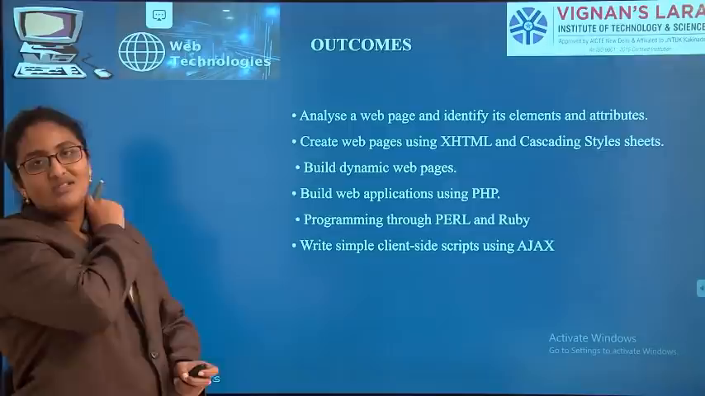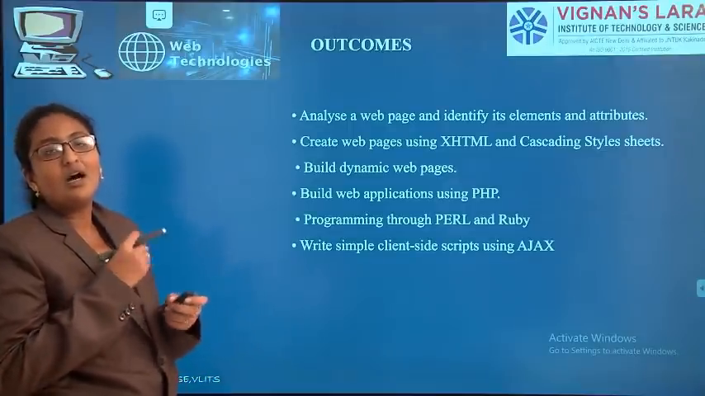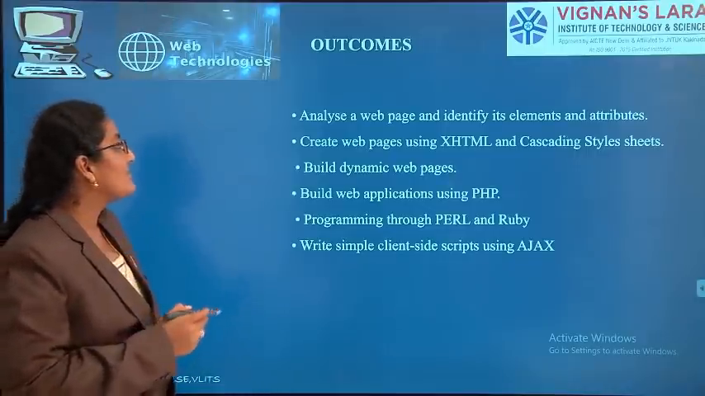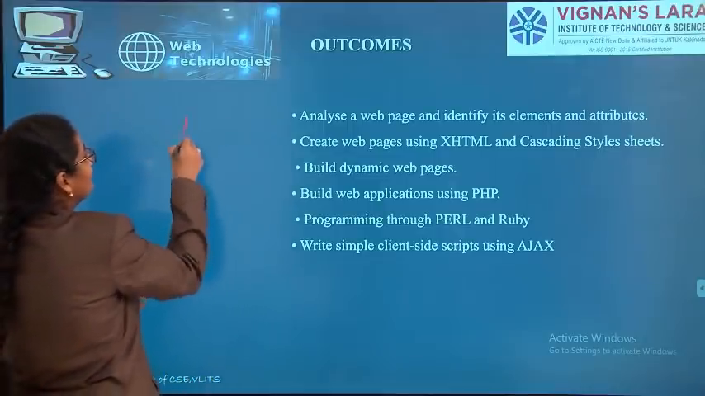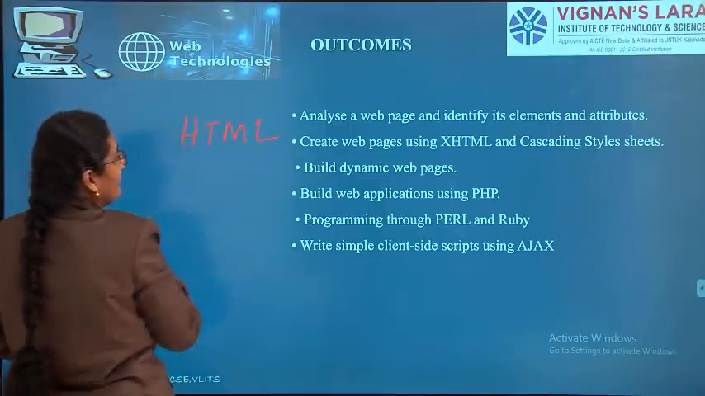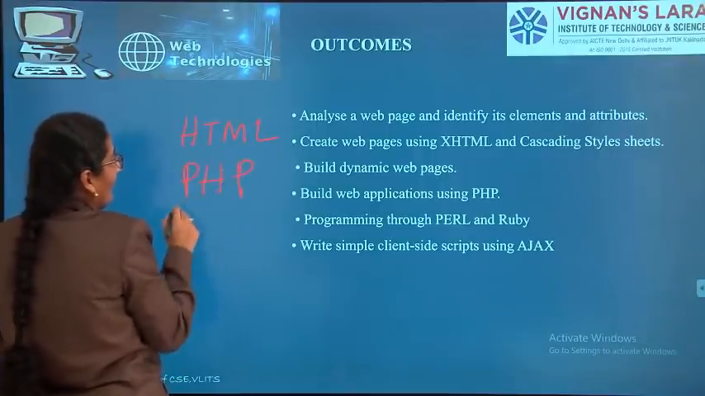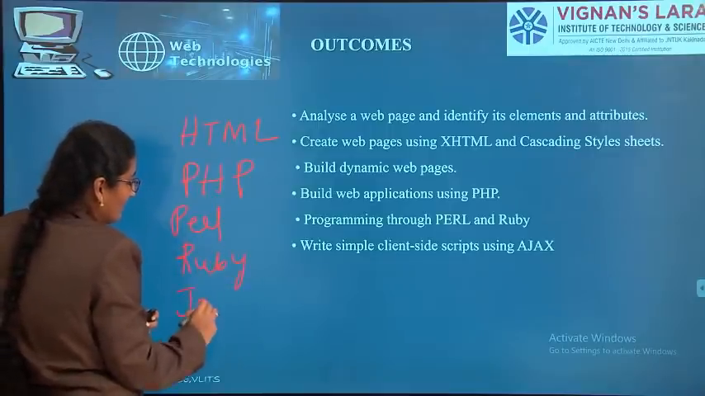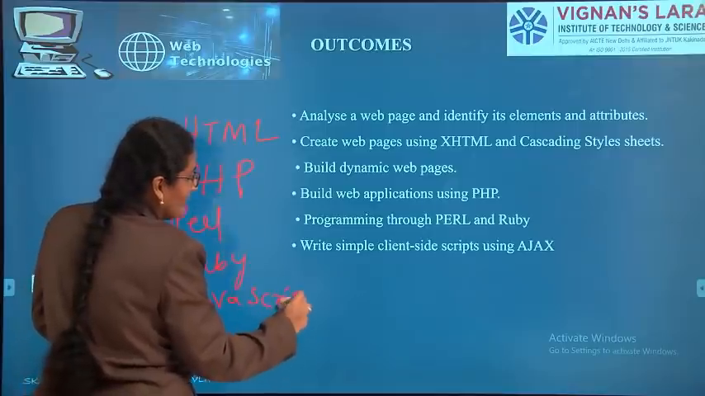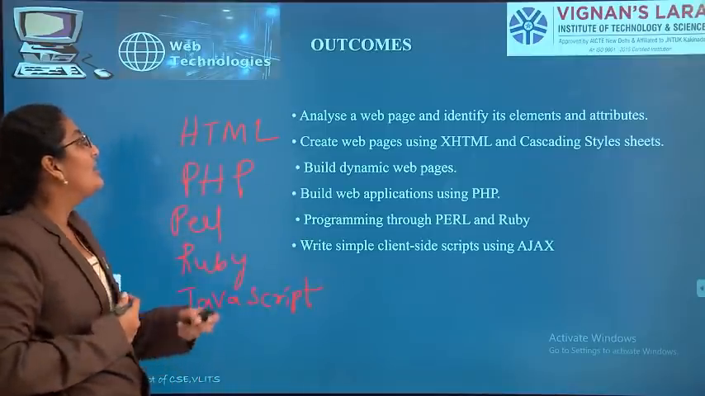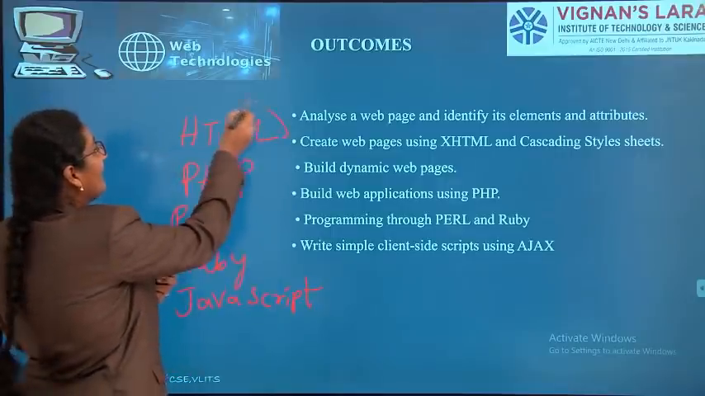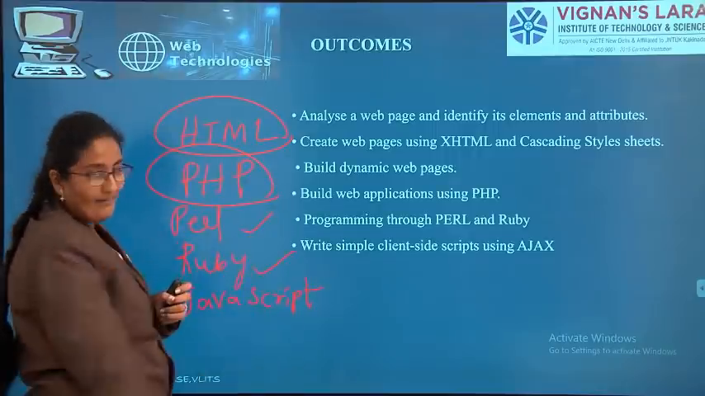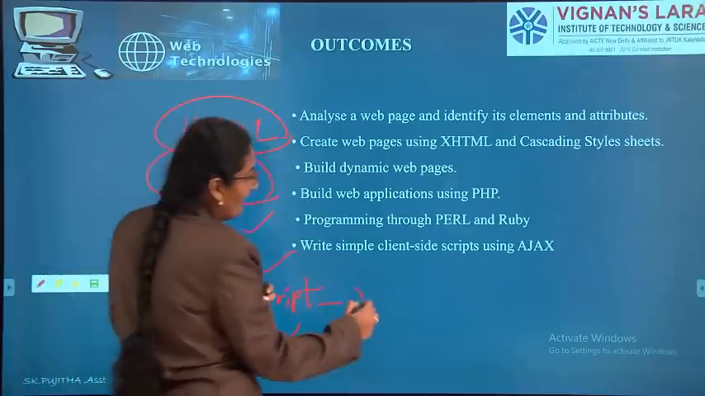Next, outcomes. After studying this web technology subject, after finishing this semester, after learning all the 6 units, what are the outcomes you are going to get? See what we can learn. HTML we can learn. PHP you can learn. Perl is a programming language. Ruby is a programming language. JavaScript, it is also a programming language used for validation. So what is our main intention? HTML hypertext markup language, PHP personal homepage, Perl and Ruby are programming languages. JavaScript is mainly used for validation.